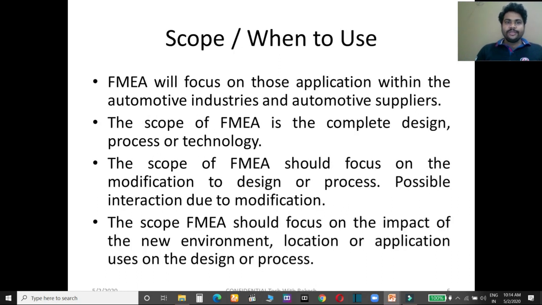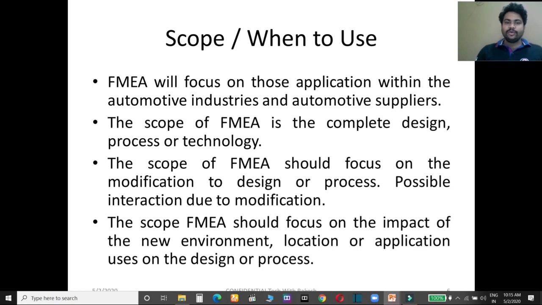Scope and when to use. FMEA will focus on applications within the automotive industries and automotive supply, where technical functions are used. The scope of FMEA is the complete design process or technology. The scope of FMEA should focus on modification to design or process.